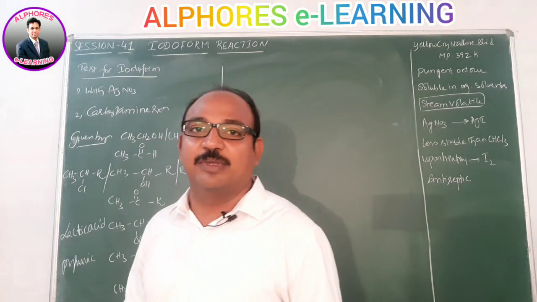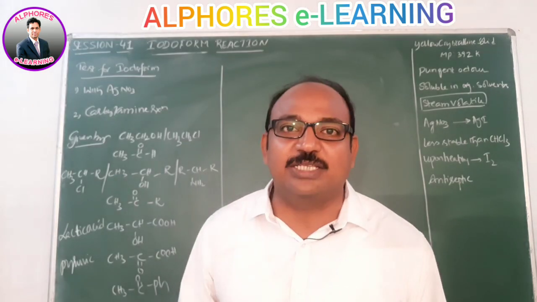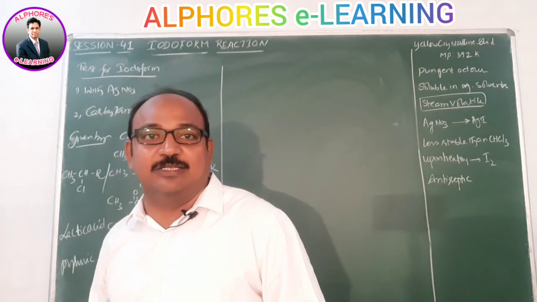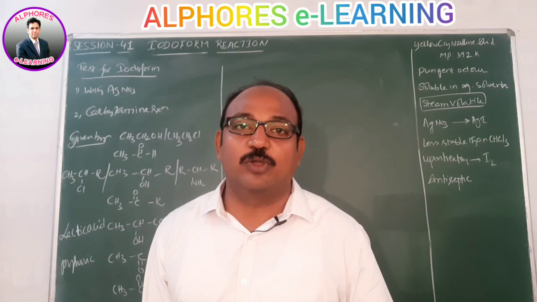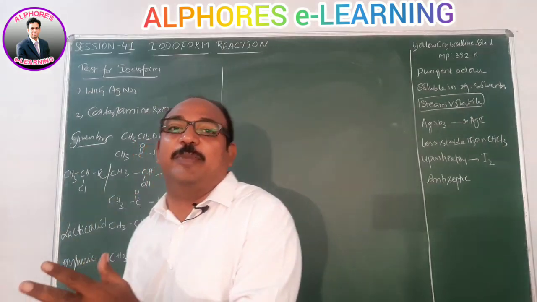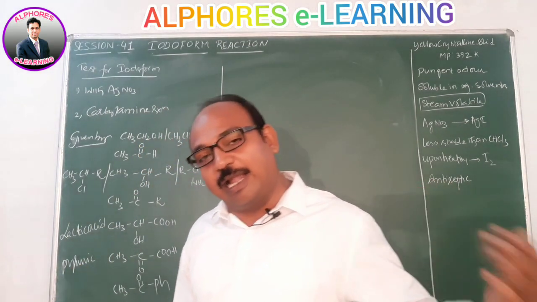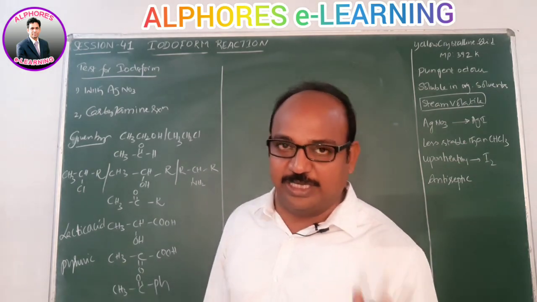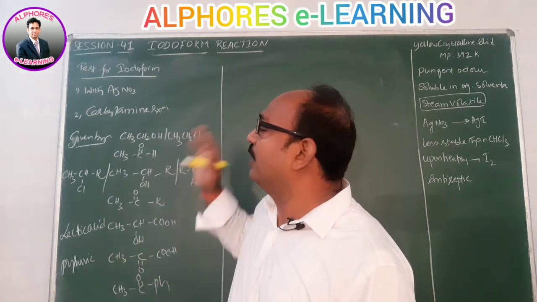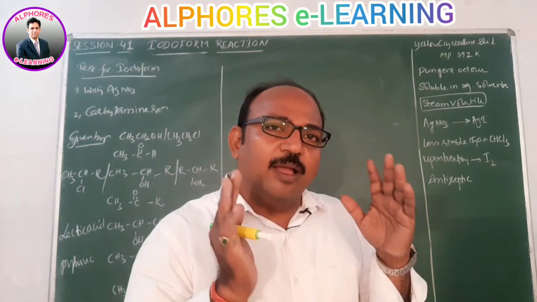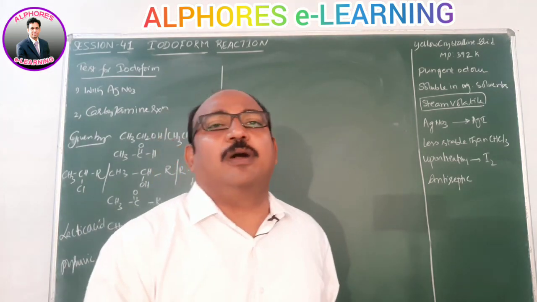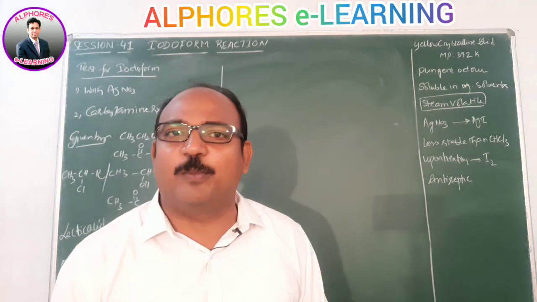But in acid medium, alpha halogenation is acid catalyzed but not acid promoted. Okay, base promoted mechanism, acid catalyzed mechanism, for alpha halogenation reactions. Now let us see how iodoform differs from chloroform and bromoform.